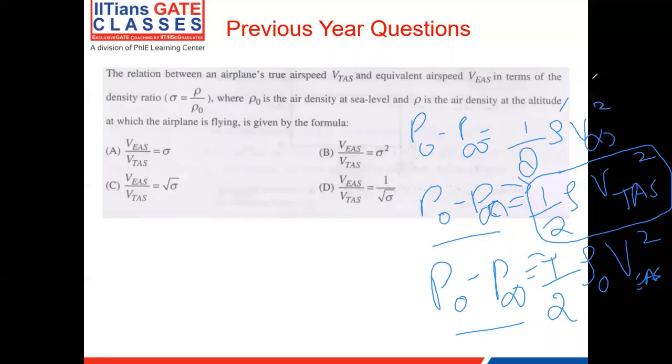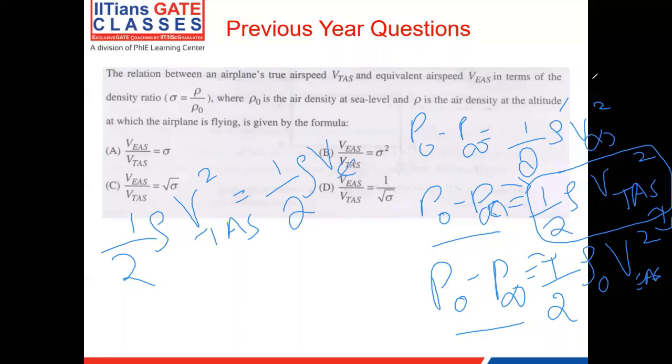It's basically like a matching of the dynamic pressure. Since the left hand side is equal, the right hand side must be equal. So half rho V TAS square is equal to half rho naught V EAS square.